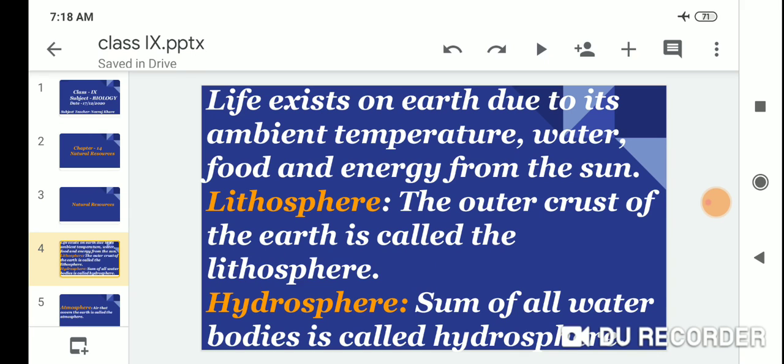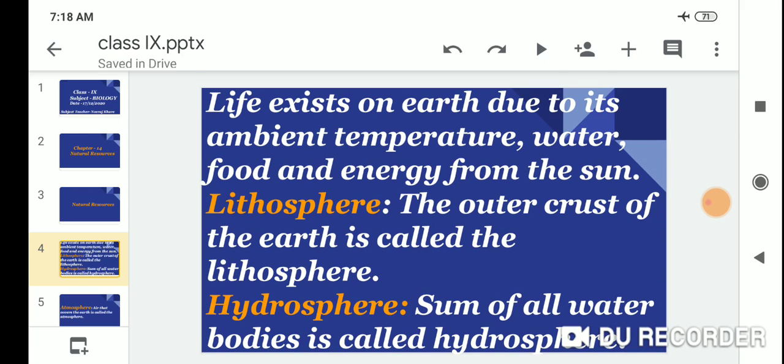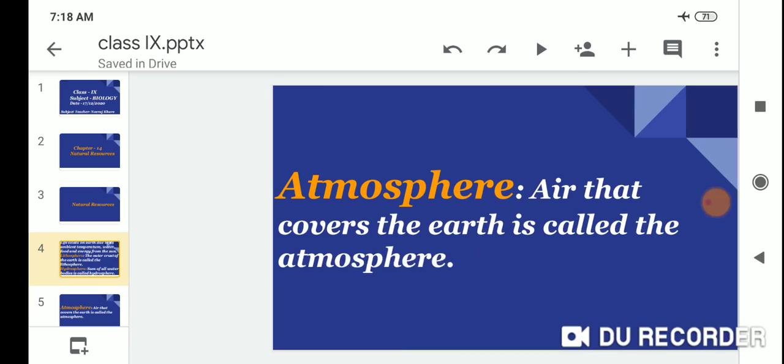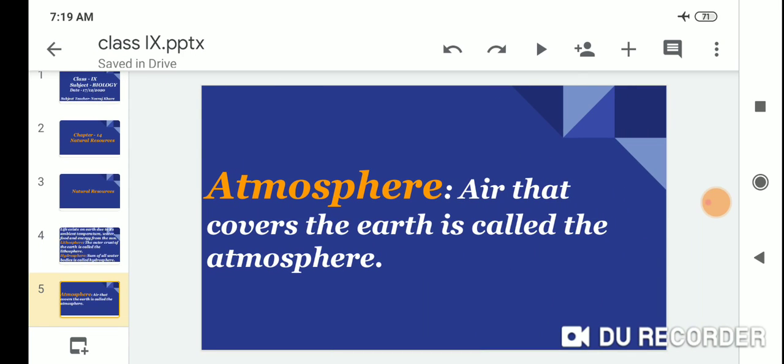The lithosphere: the outer crust of the earth is called the lithosphere. The hydrosphere: the sum of all water bodies is called the hydrosphere. The atmosphere: the air that covers the earth is called the atmosphere.